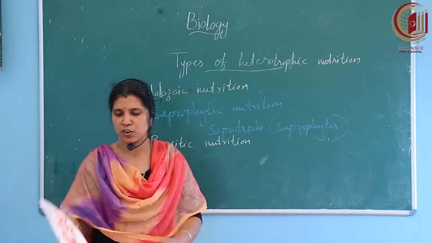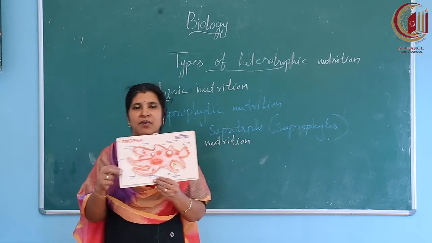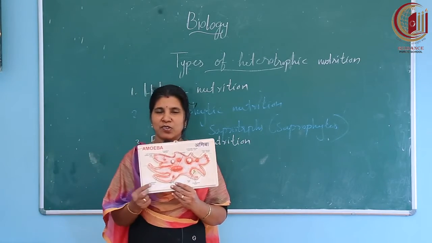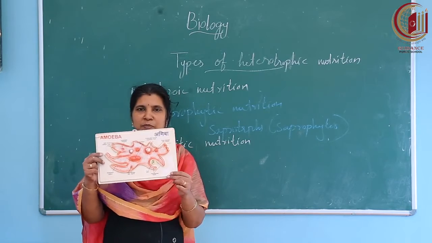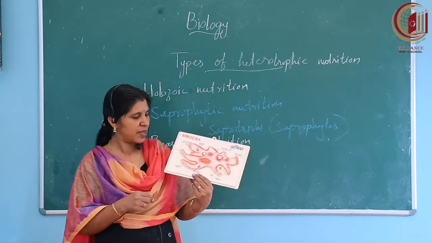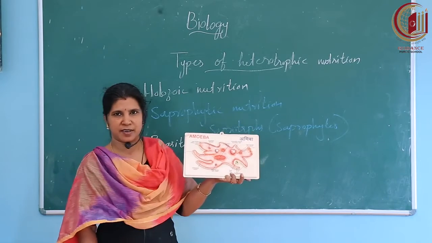We will show you the picture of amoeba. What is the shape of amoeba? Irregular shape. Don't say no shape, irregular shape. Amoeba can attain any shape. Then in the picture you can see here one food particle.